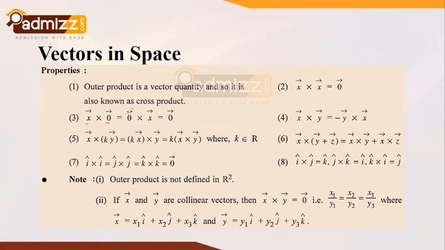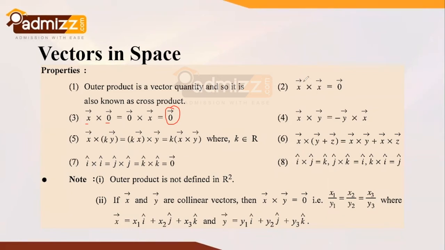Over here, the quantity you obtain is a null vector. In the previous case, you obtained only a scalar value. Now, x vector cross k times y vector follows a similar identity to what we studied for the inner product: the scalar constant can be taken outside, and then ultimately it results in the cross product of the two vectors. If we take the cross of any unit vector with itself, it results in a null vector. But if we take the dot product of any unit vector with itself, it always results in 1. This is to be taken care of.